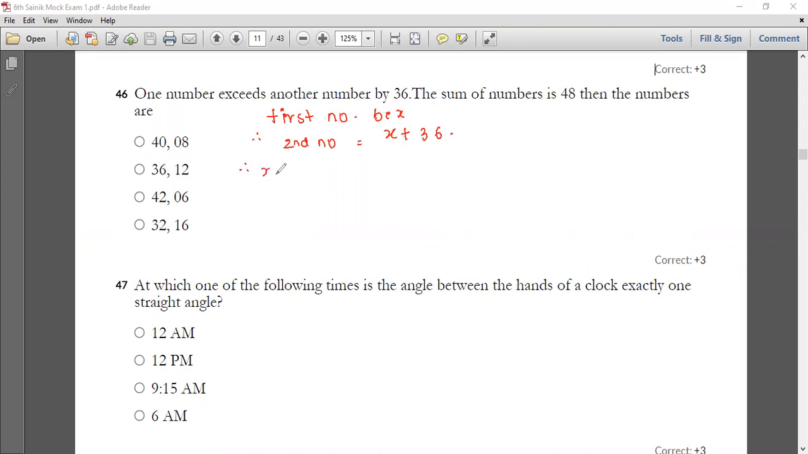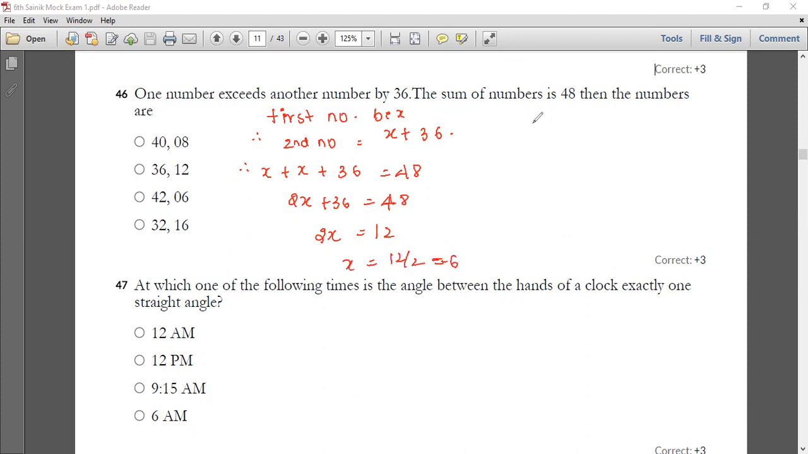So therefore, I can tell x plus x plus 36 is nothing but 48. x plus x is 2x plus 36 is equal to 48. 2x is equal to 12, that is 48 minus 36 is 12. So x is equal to 12 by 2, which is going to get you a 6.